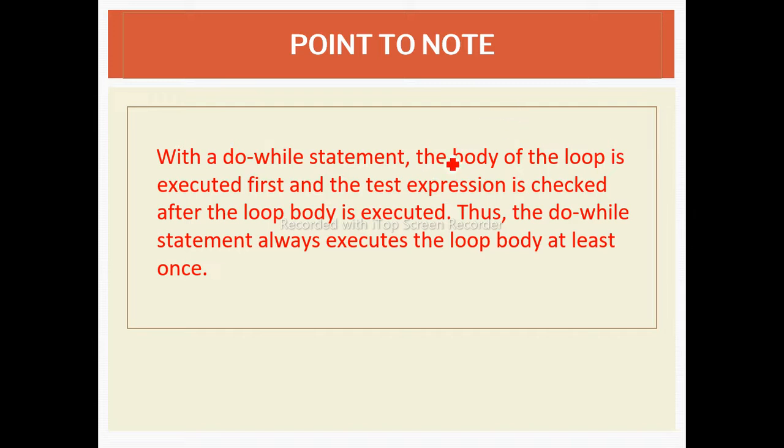So the point to note is that in the do while statement, the body of the loop is executed first and the test expression is checked after the body of the loop, that is, it always executes the loop at least once. Okay, so a do while always executes the loop body at least once. That's why this do while is known as a post-test condition.